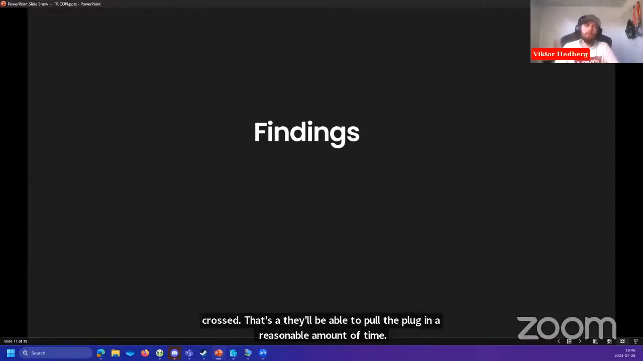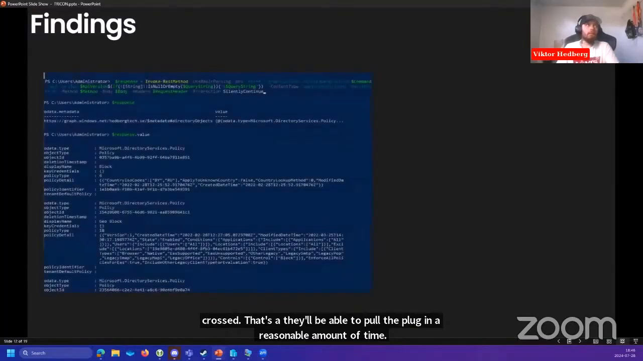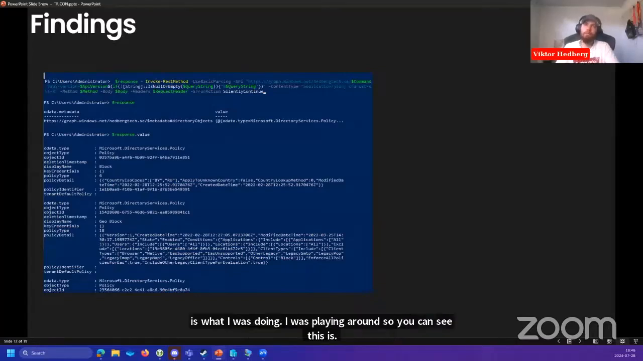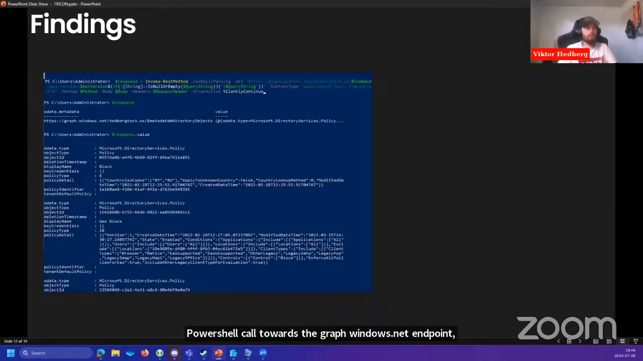So moving over to the findings. This is what I was doing. I was playing around. You can see this is just a regular Invoke-WebRequest, Invoke-RestMethod kind of PowerShell call towards the graph.windows.net endpoint, which is the Azure AD Graph API. And what we're doing here is that this is me as an end user looking at conditional access policies in any given tenant at any given time, provided that I'm actually a user in that tenant.